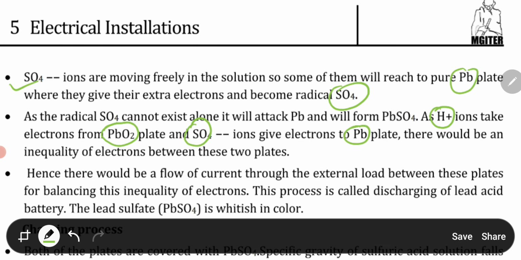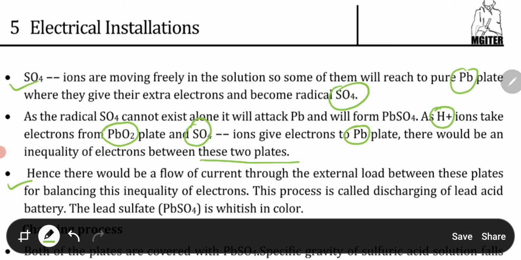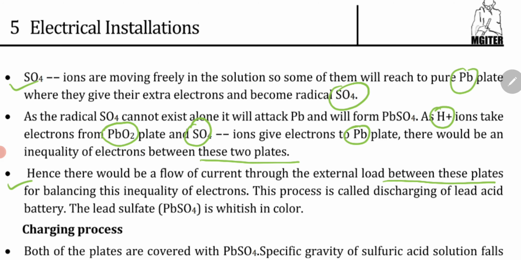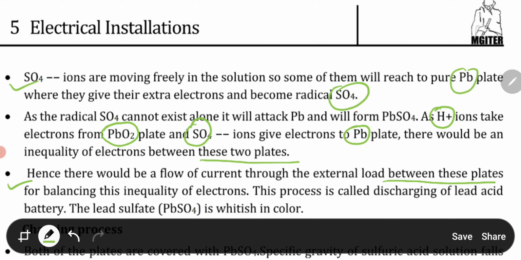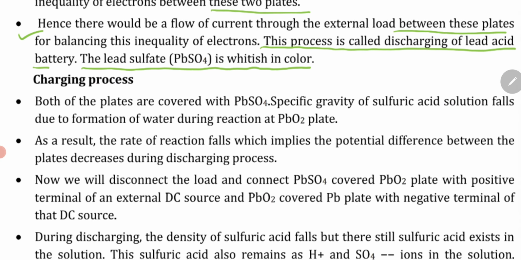So there would be an inequality of electrons between these two plates. Hence there would be a flow of current through the external load between these plates for balancing this inequality of electrons. This process is called discharging of the lead acid battery, and the lead sulfate is white in color. Now we will see the charging process.